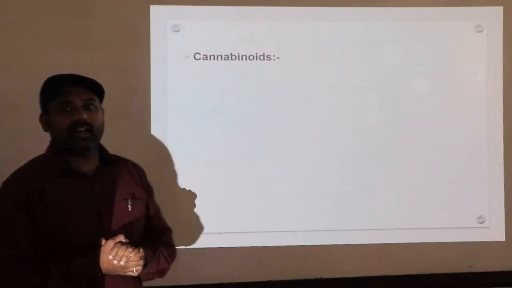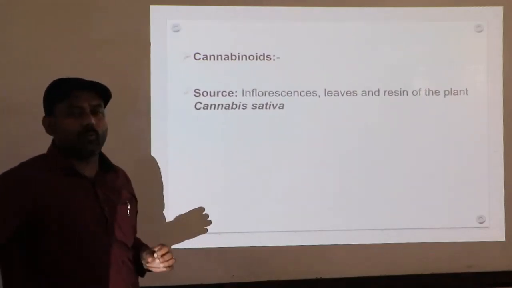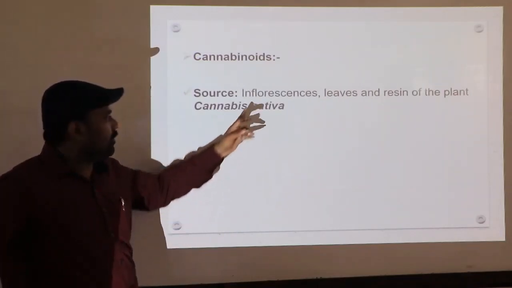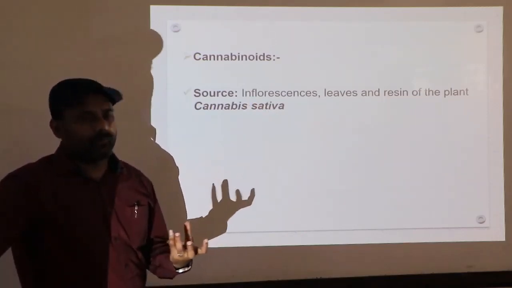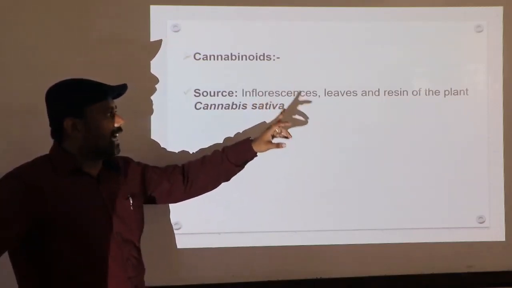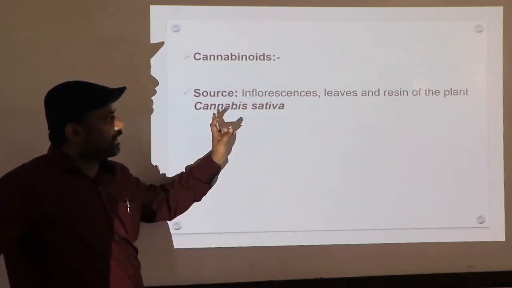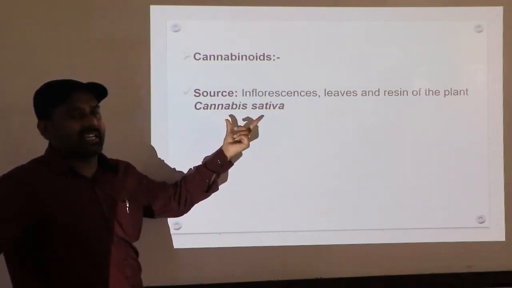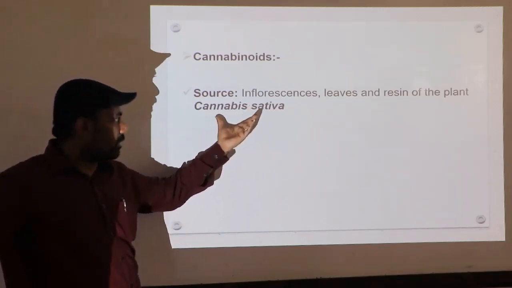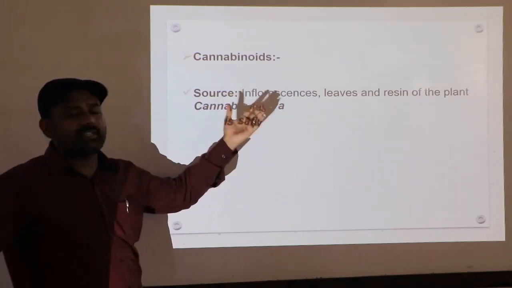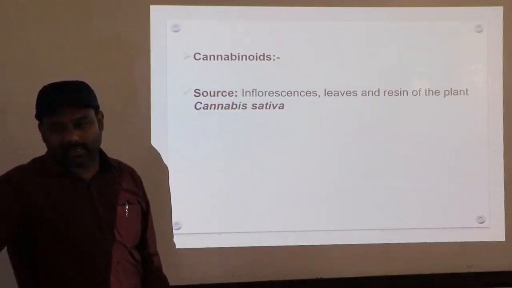The second one, cannabinoid. It is also one of the abused drugs. First, the source, from where we are going to extract it. Inflorescence, as we know, means the flower. So from the flower, leaves and resin of the plant, that is the parts of the plant, and the name of the plant is Cannabis sativa. Do you remember? Cannabis sativa. From that plant we extract this cannabinoid drug.